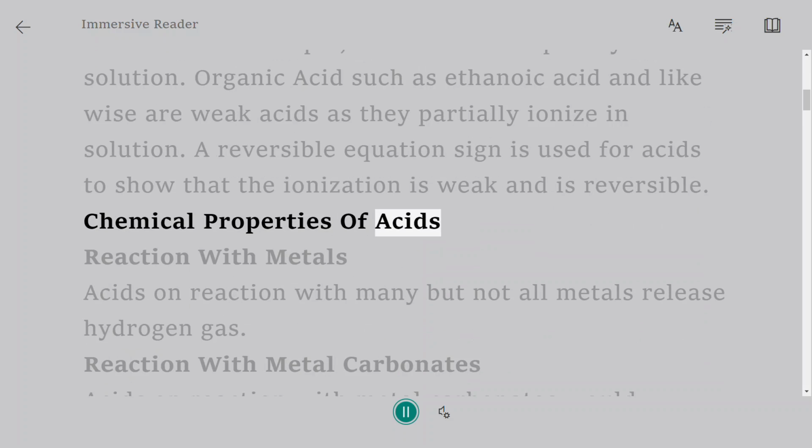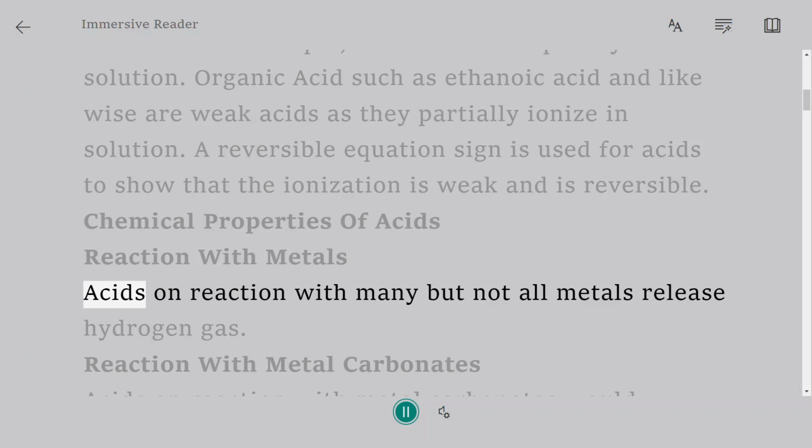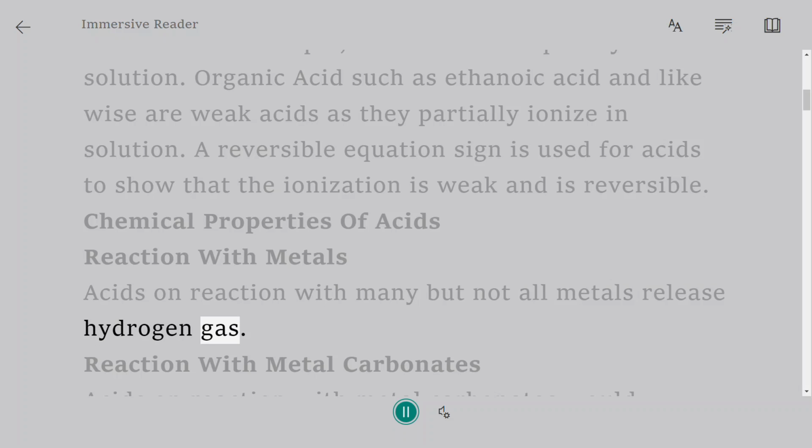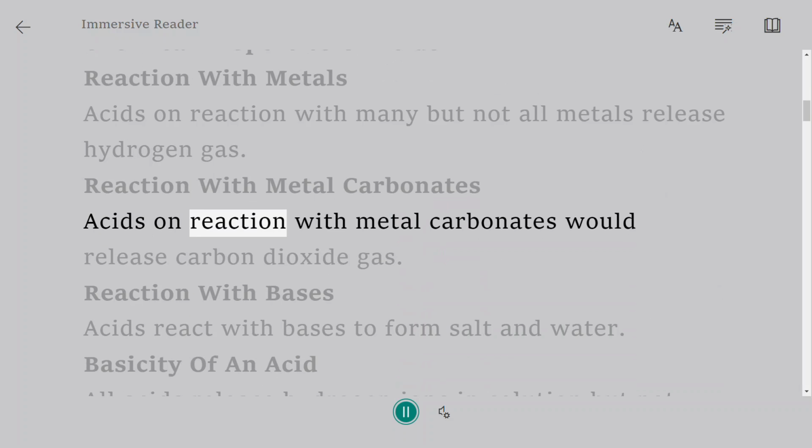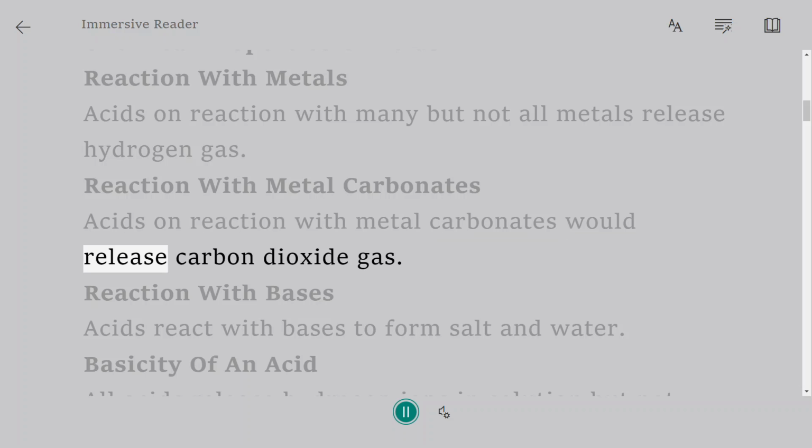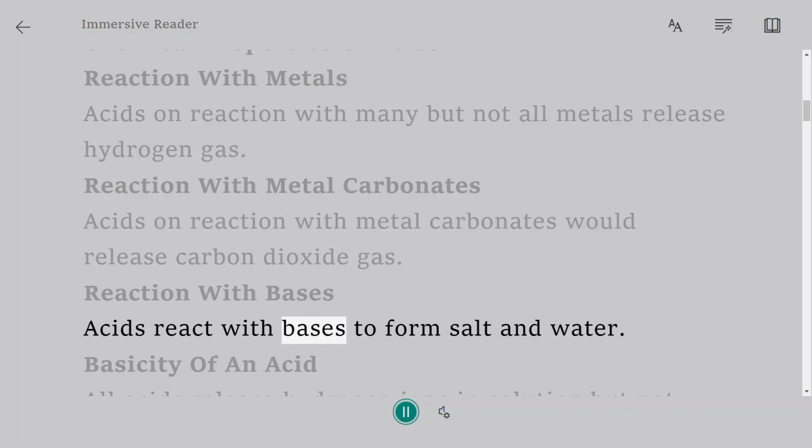Chemical properties of acids. Reaction with metals. Acids on reaction with many but not all metals release hydrogen gas. Reaction with metal carbonates. Acids on reaction with metal carbonates release carbon dioxide gas. Reaction with bases. Acids react with bases to form salt and water.